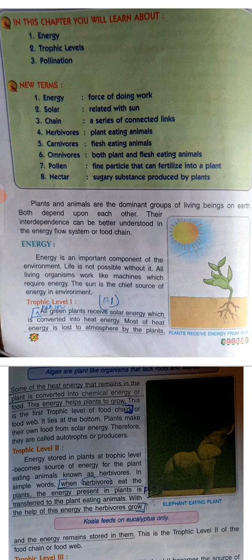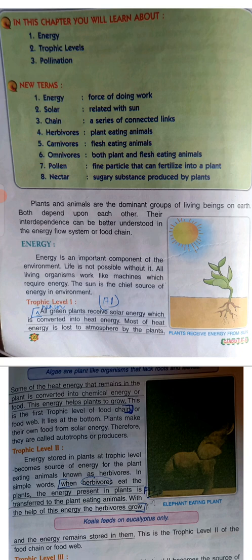Let's begin with new terms. You will be writing these new terms in your notebook. Energy, force of doing work. Solar, related with sun. Chain, a series of connected links. Herbivores, plant-eating animals. Carnivores, flesh-eating animals. Omnivores, both plant and flesh-eating animals. Pollen, fine particle that can fertilize a plant. Nectar, sugary substance produced by plants.